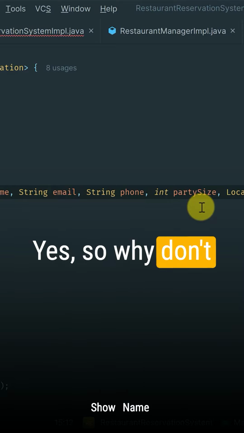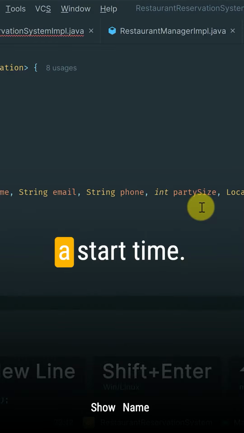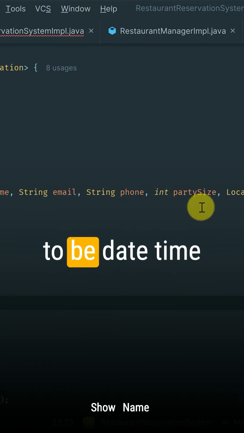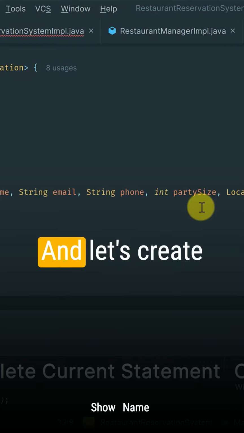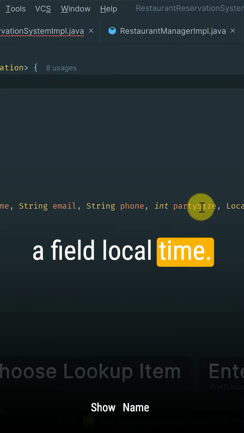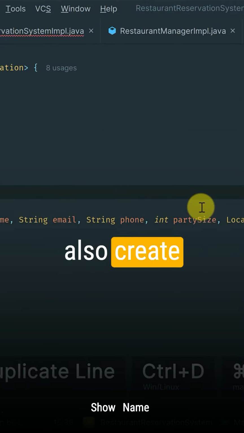Yes, so why don't we create here a start time, which is going to be a date time to local time. Yeah. And let's create a field, local time. Yeah, so this is final, and let's also create another one.